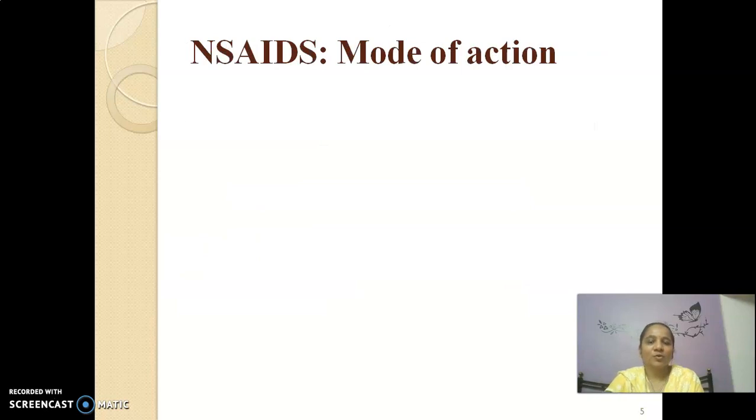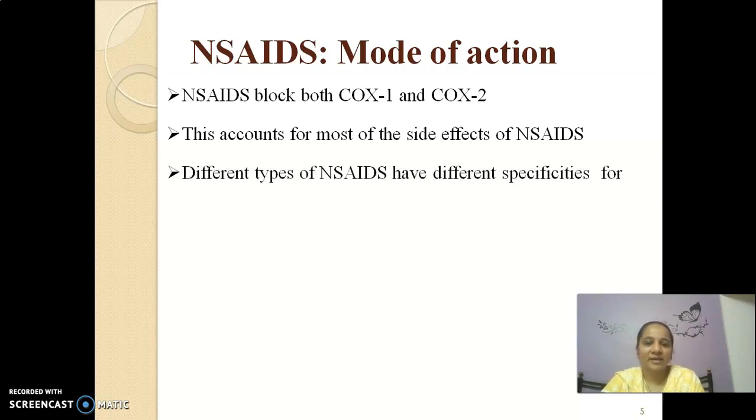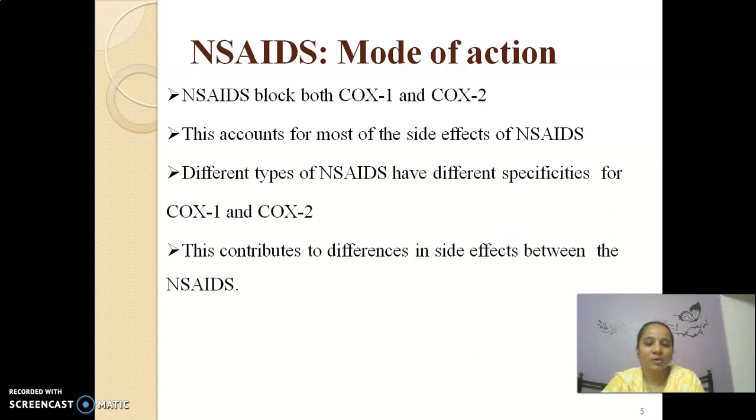Let's see the mode of action of NSAIDs. NSAIDs block both the COX-1 as well as the COX-2 enzyme. They do not have any selectivity. That's why nowadays NSAIDs are designed in such a way that they block either COX-1 or are selective for the COX-2 enzyme. Due to the lack of selectivity towards the cyclooxygenase isoforms, they produce a wide variety of side effects. Different types of NSAIDs have different specificity for the COX-1 as well as COX-2 enzymes, and we suffer from a large number of side effects.